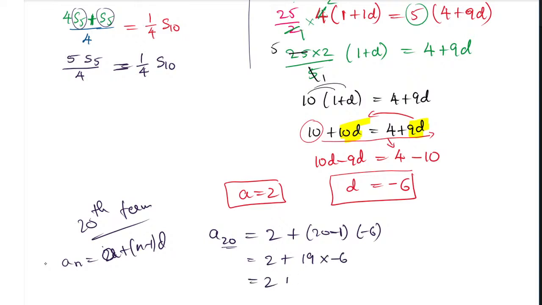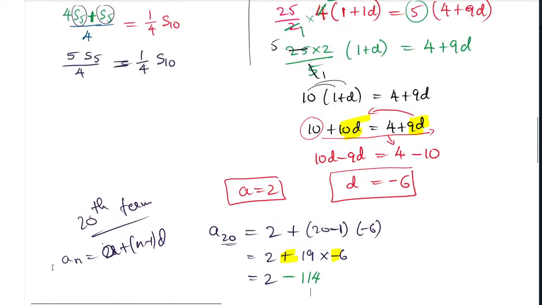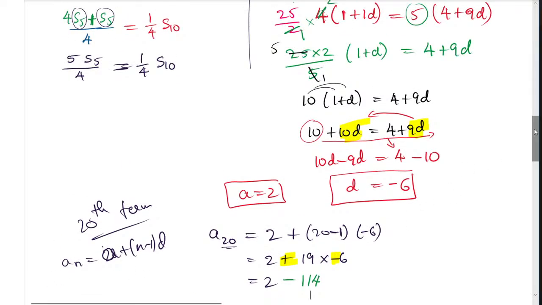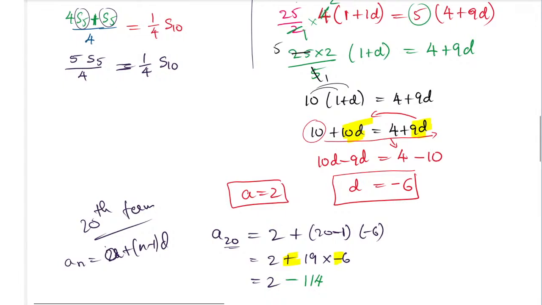Here very importantly we have plus, and here you have into, so don't miss that symbol. Plus into minus gives minus. 19 6s are how much? 19 6s is 114. When you subtract it properly, you are going to get the answer.